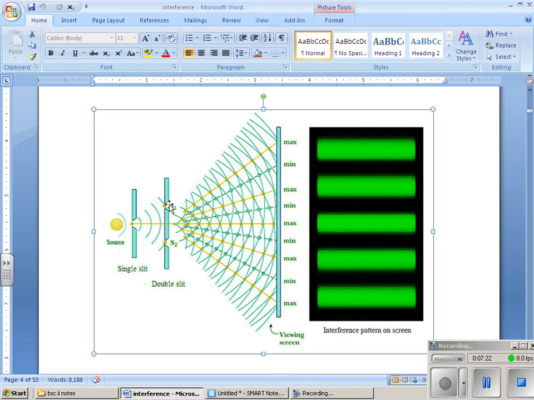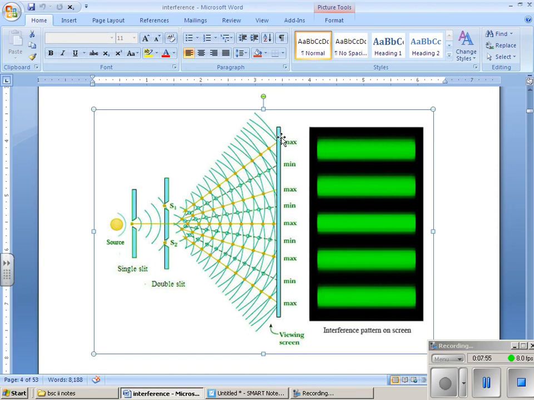So the light waves are traveling from a single slit. They are again distributed into S1 and S2, and we are placing a screen here. Whatever interference pattern there is, that is displayed on this screen. So what is happening here? The light from the source is coming from a single slit. It is divided into two parts. It is coming from S1 and S2. Overlapping is taking place, and we are placing a screen here.